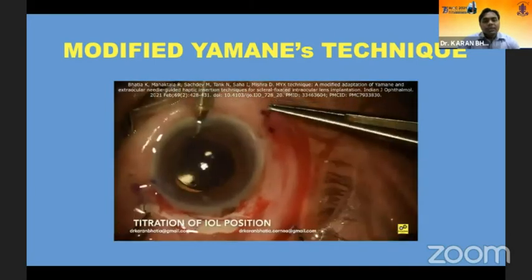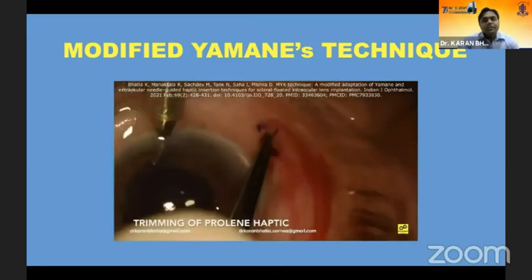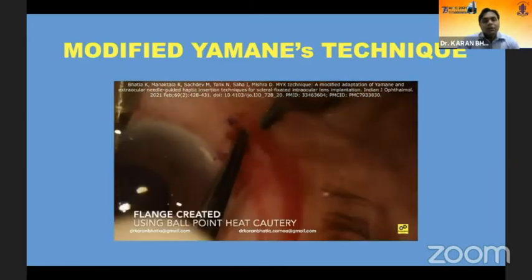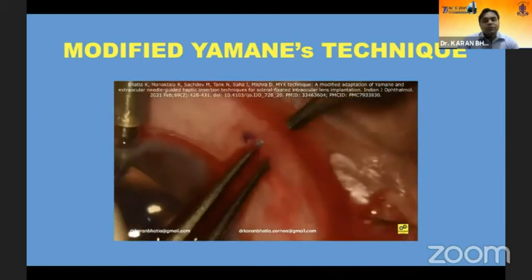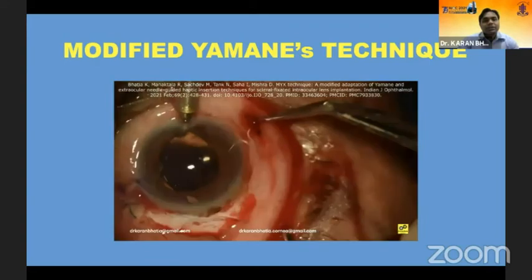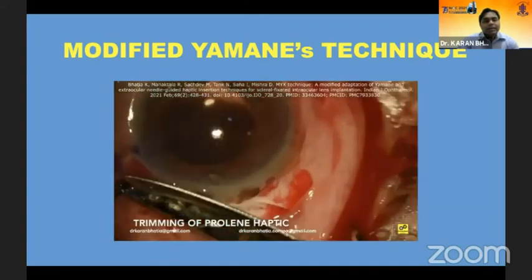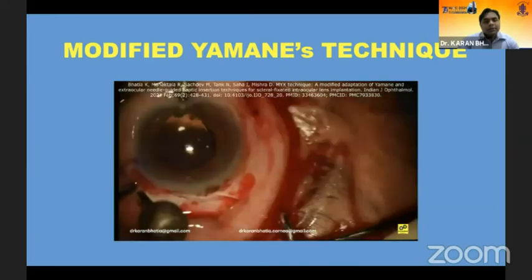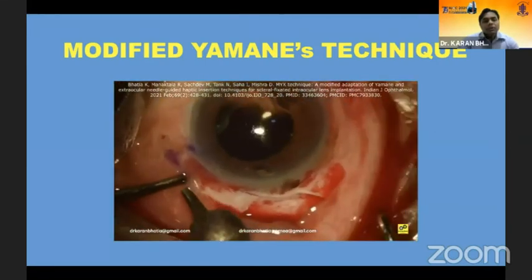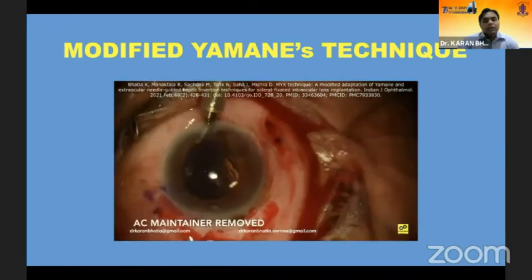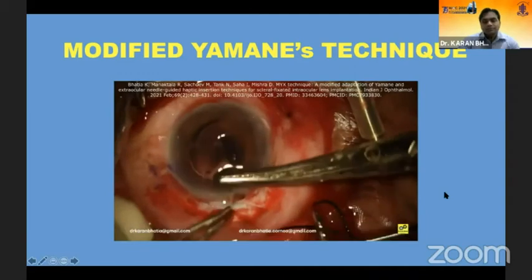So we are checking for the centration. Once the centration is confirmed, we trim the haptics, and then with the heat ball cautery, we create the flange. Care has to be taken that we don't overdo the flange. We don't need to make big flanges. So now the stop is removed, and then again it's trimmed and the flange created. And we have a well-centered SFIL, and the case can be closed.